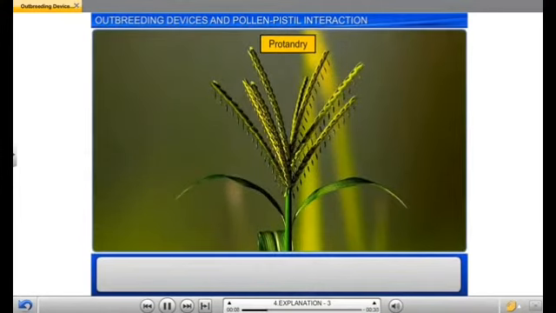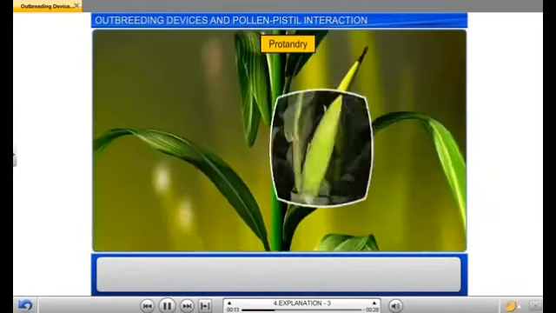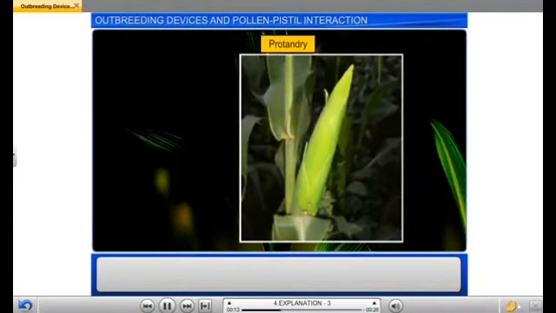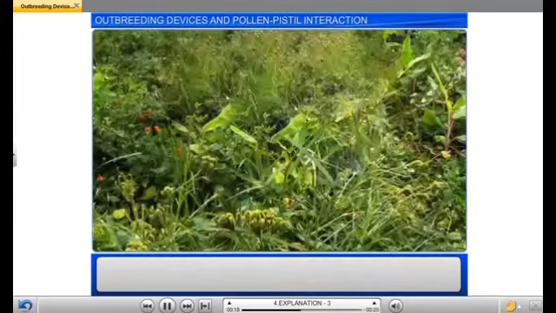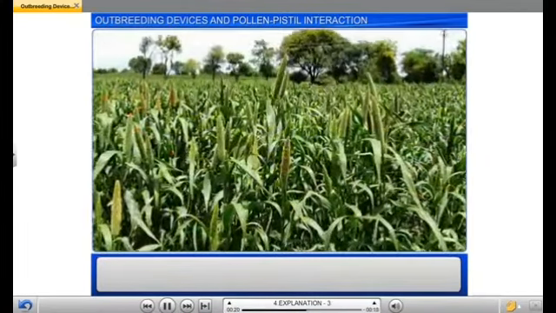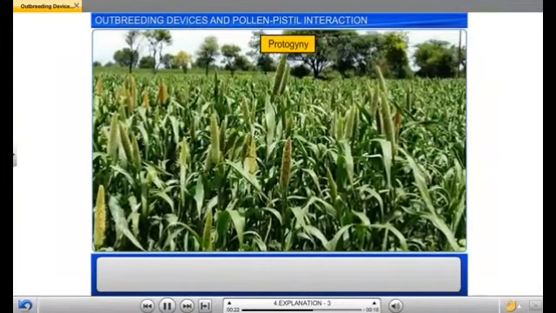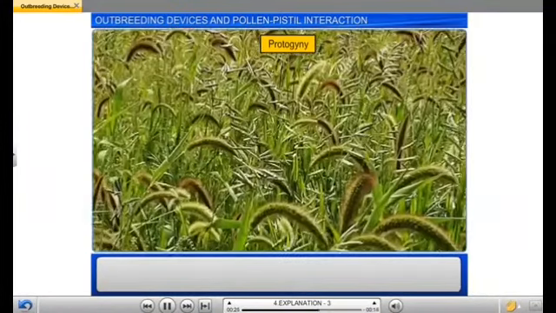Here we can observe the different locations of the anther and the stigma. So they produce protandrous flowers with different locations of the anther and the stigma, so that the transfer does not take place.